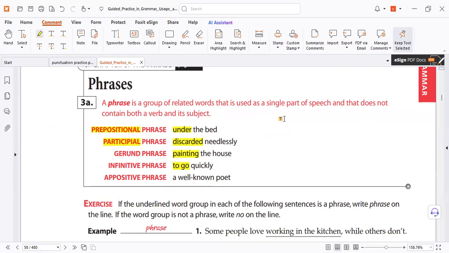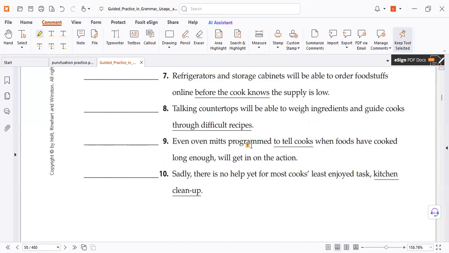But what is a phrase? A phrase is a piece of information in the sentence, a single part of speech. The subject and verb are not in any phrase. So the phrase does not contain both a subject and a verb. That means when I tell you it's a phrase, it has no subject or verb. It's a piece of information in the sentence, but not a sentence. So the phrase is not a sentence. Now let's revise them in detail.